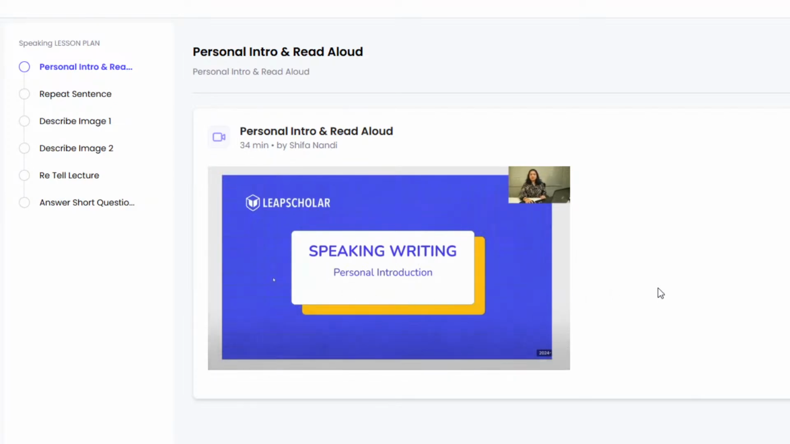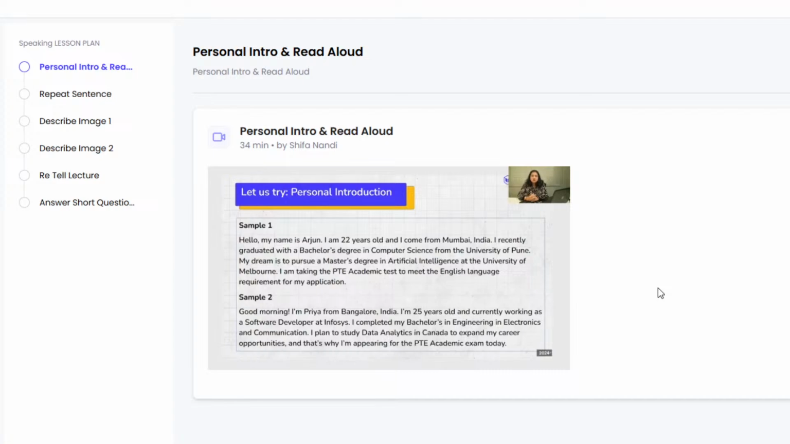Well, students, whenever we introduce ourselves, we generally give our name. At the same time, we also mention our age, educational qualifications, and our plans for the future. So, well, it's as simple as that. You need to string all of these ideas together and come up with your personal introduction. While this answer is not scored, it's important to do well in this one because that will certainly boost your confidence to help you understand how to deal with the questions later, how to speak and record your response.